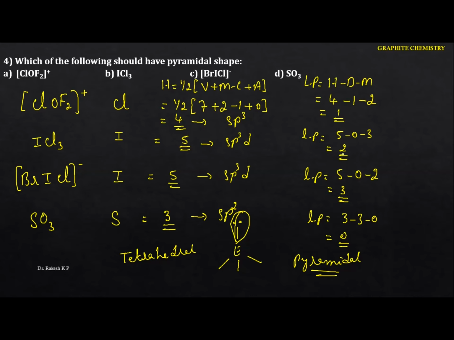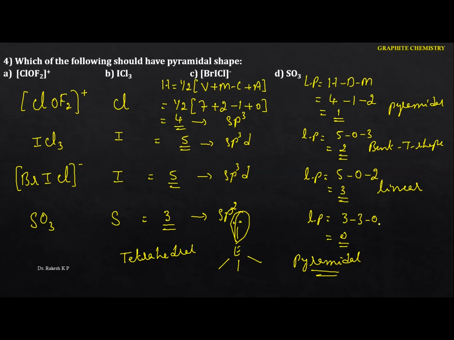Which is containing 2 lone pairs of electrons. Hence in this case, this is pyramidal. And whenever it is containing 2 lone pairs, the shape will be bent T shape. And here, especially in this one, we are having 3 lone pairs, so the shape will be linear.